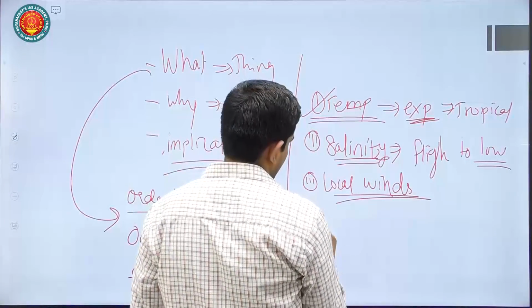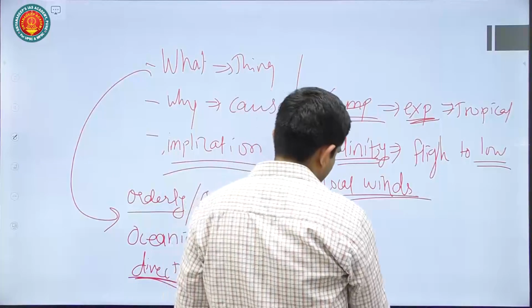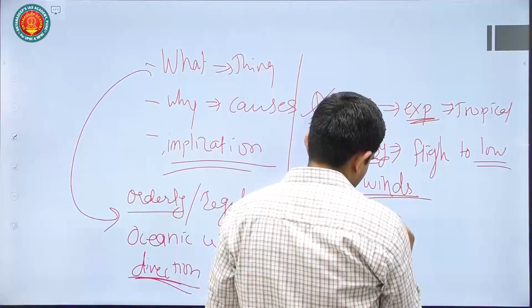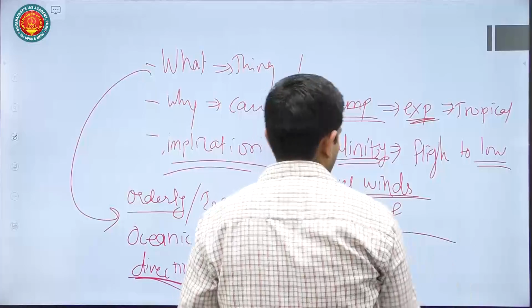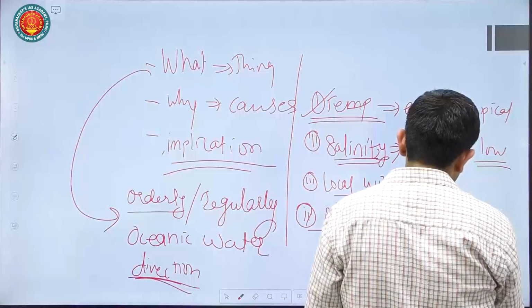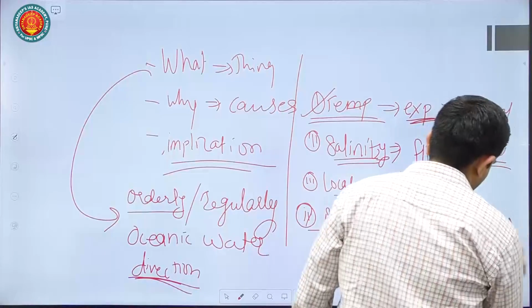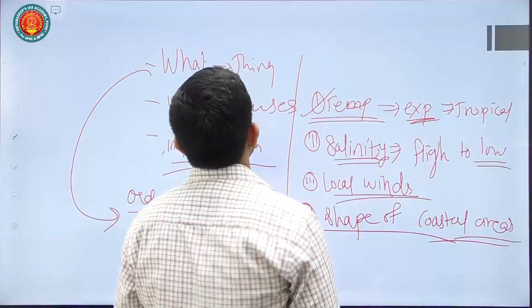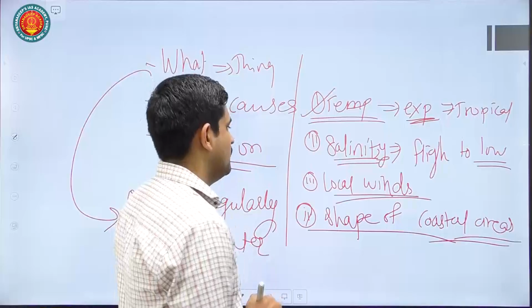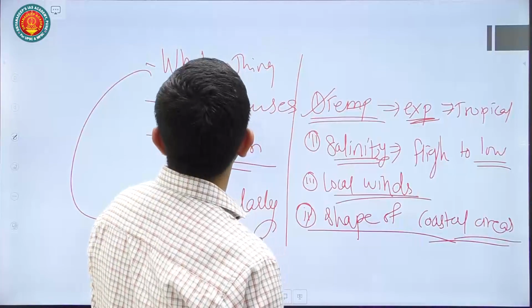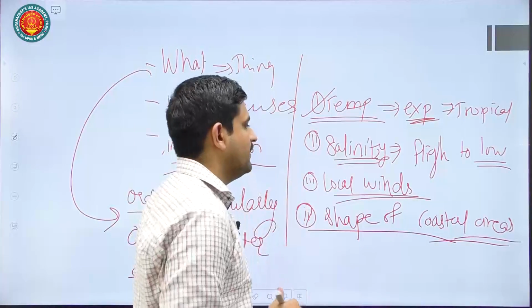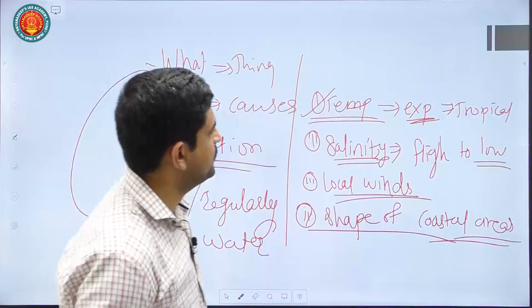You can also talk about the shape of your coastal areas. That also will impact formation of these oceanic currents. So these are the basic areas you can talk about.